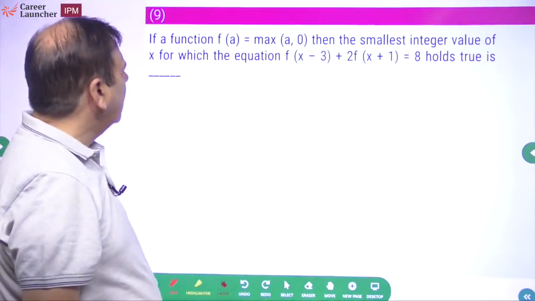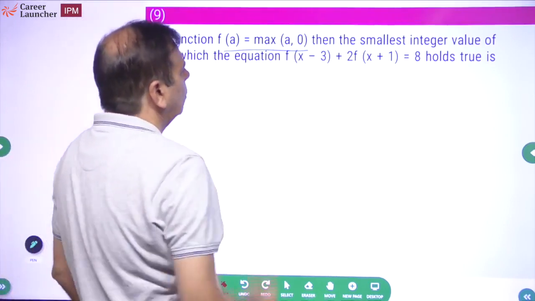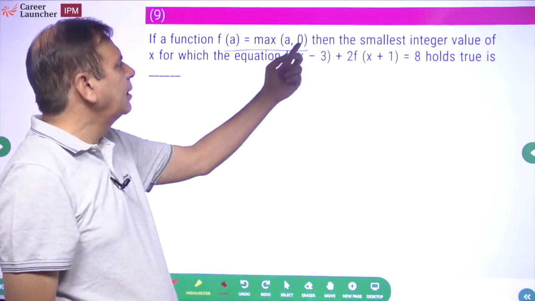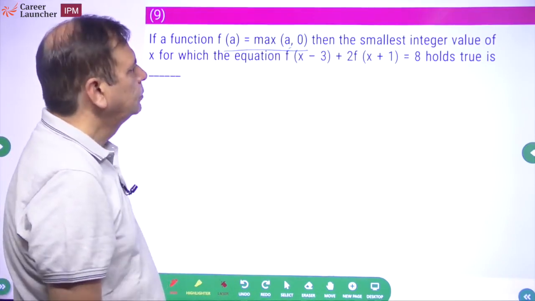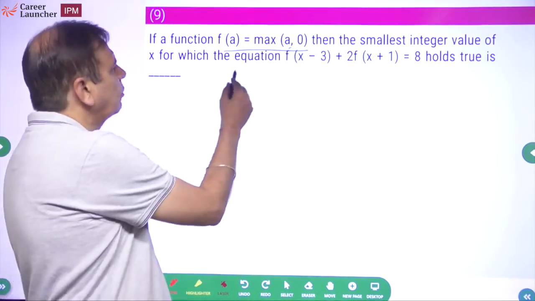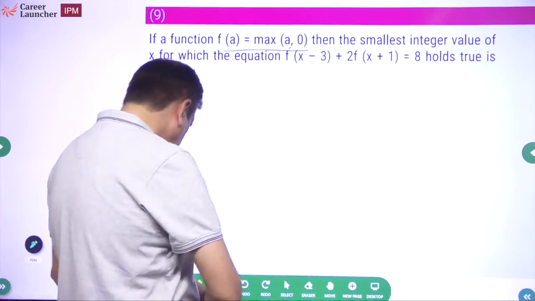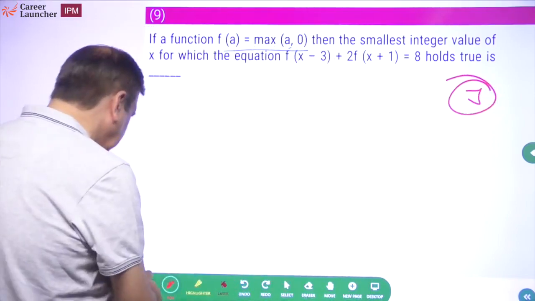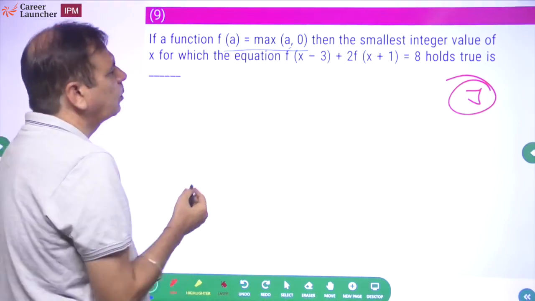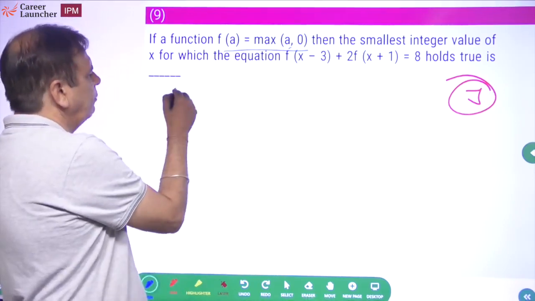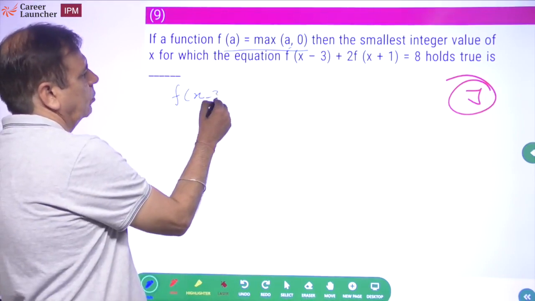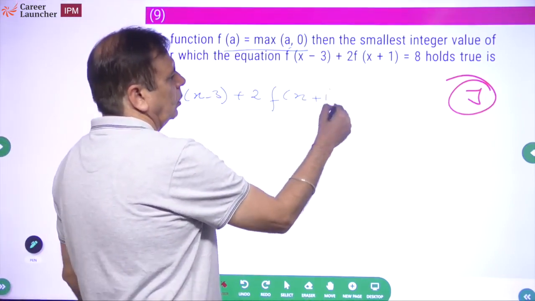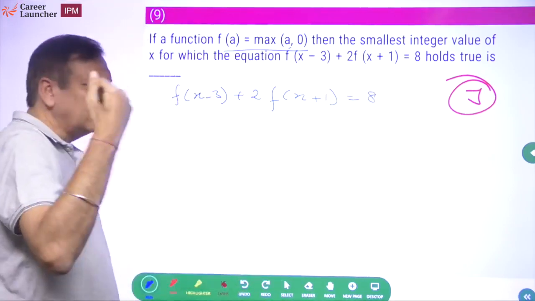If a function f(a) equals max of a and 0. So that means if a is greater than 0, the answer becomes a. If a is less than 0, the answer becomes 0. Then the smallest integer value of x for which this equation holds true. कुछ नहीं जुगाड़ है यार. क्या जुगाड़ है? Put values, check. So we want the smallest possible value of x. So what is it? f of x minus 3 plus twice of f of x plus 1 should be equal to 8. डाल के देखते हैं value.